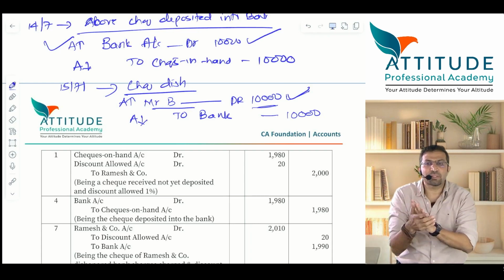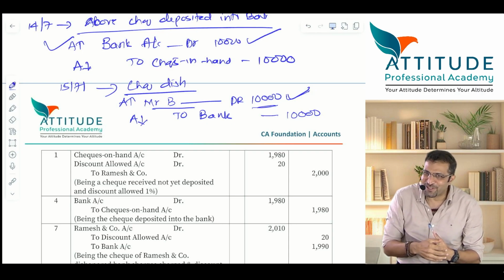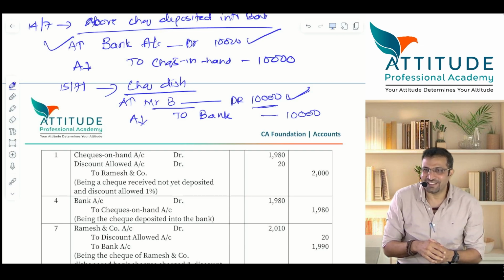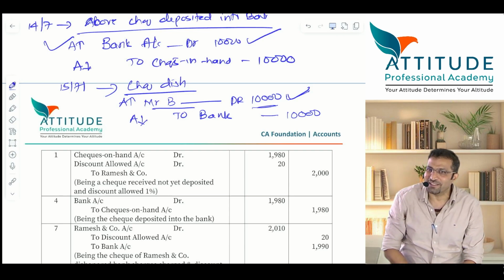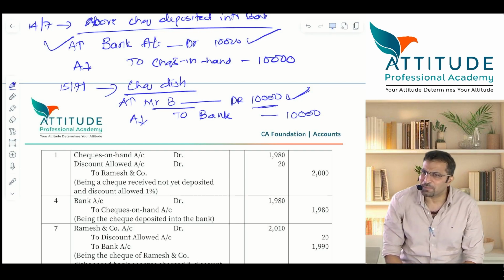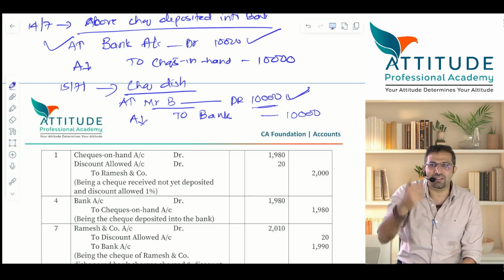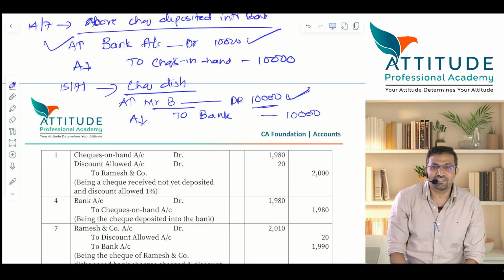It is something like the example of a daughter purchasing a dress for herself. Who is going to bear the expenses? Father. In your books, was it dress expenses account debit or father's account debit? Father's account debit. Why did you debit father and not expenses? Because father has already told that he will give you the money, so it is not your expense. Understood or no?